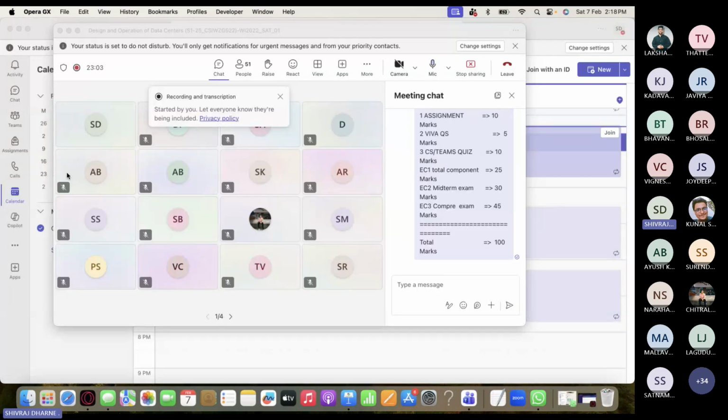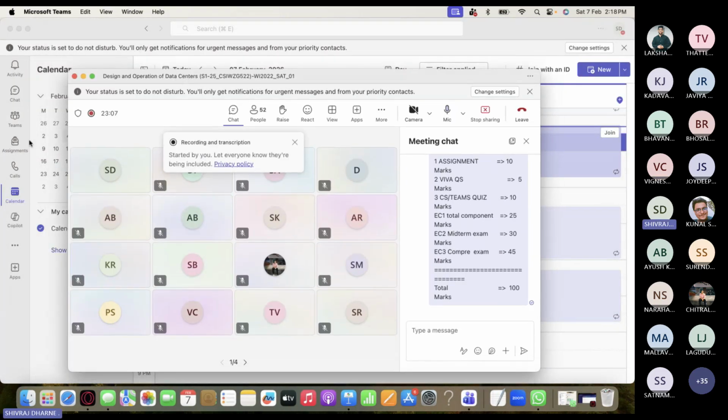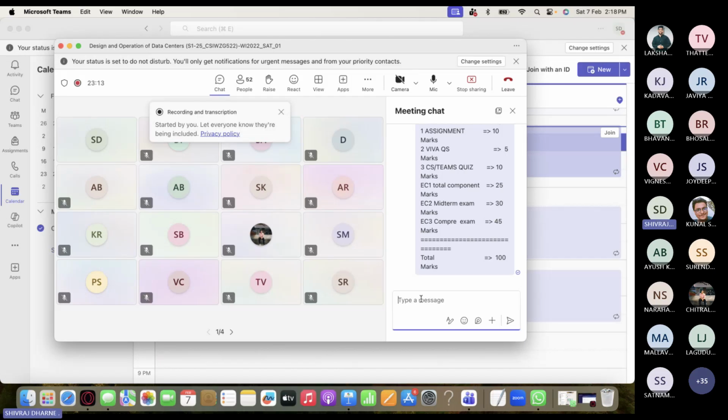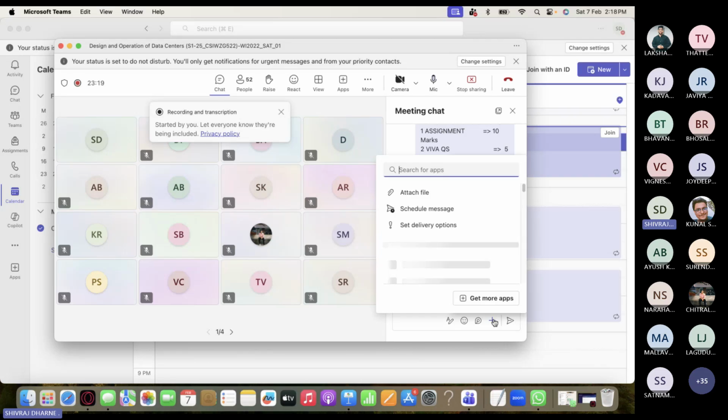Is there any other way? We can put it in the Teams, right? This is our Teams. Here if I choose actions, apps, attach the file, I will just put it here. What do you guys think?